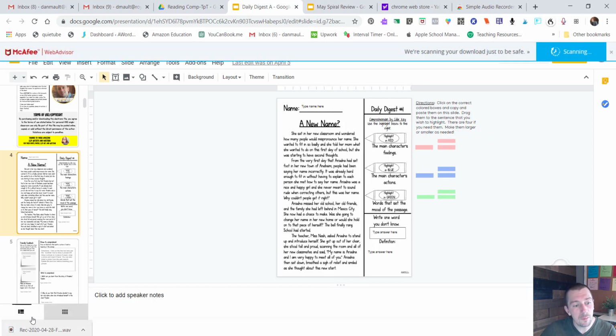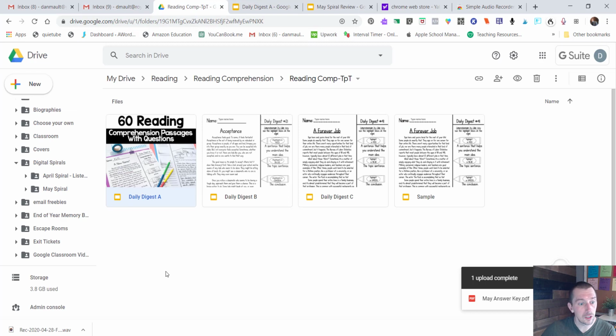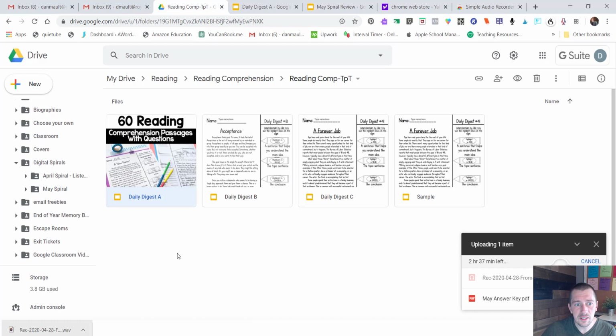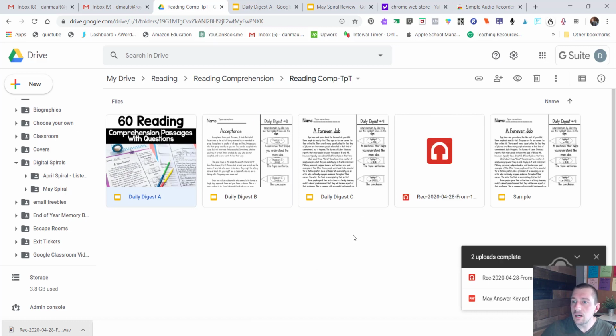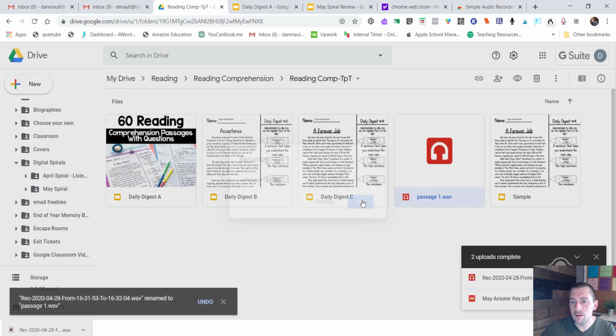Now notice down here in the bottom corner that it does save that file. If you're on a Chromebook, it'll ask you where you want to save it. You'll save it into your Google Drive automatically. I'm on a PC right now, so I'm going to jump over and go into this folder. I'm going to take this and drag this file directly inside of here. So there it is. That was for passage number 1. Just to keep it organized, I'm going to rename this, say passage 1, and save that.